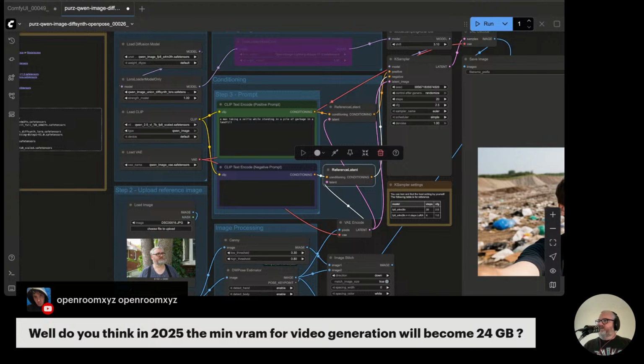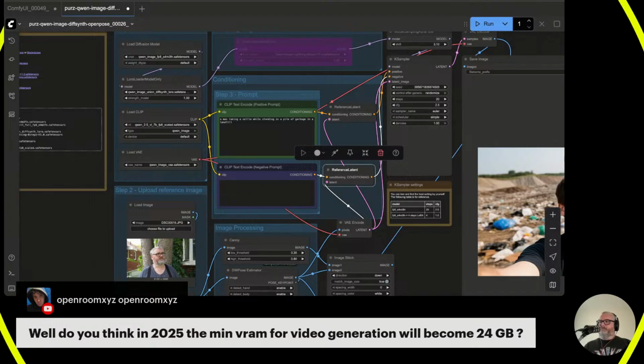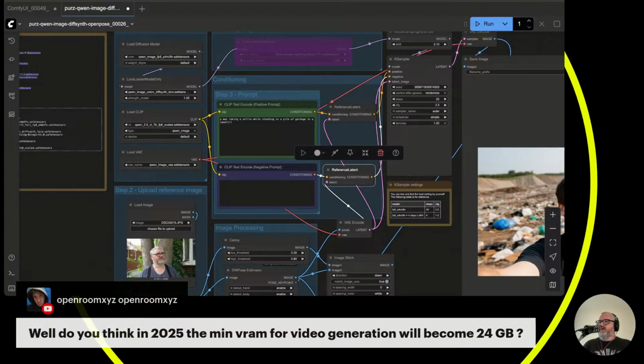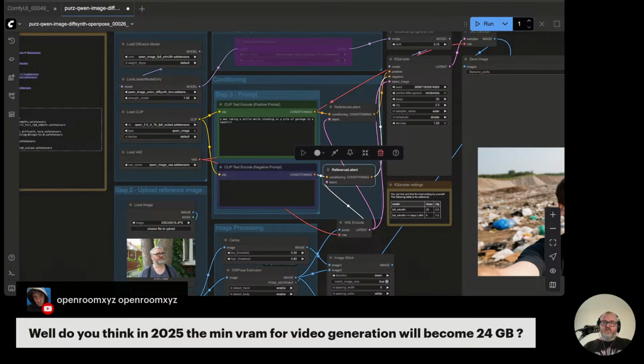Do you think in 2025 the minimum VRAM for video generation will become 24 gigs? I mean, it basically has already. I hope to see a lot more distilled models. I hope to see a lot more 5Bs, a lot more 3Bs. The 1.3B, 2.1 models are awesome. They're very awesome. There is definitely room for lower VRAM GPUs to still be making video. Animate Diff and a bunch of other stuff all still work just great. But